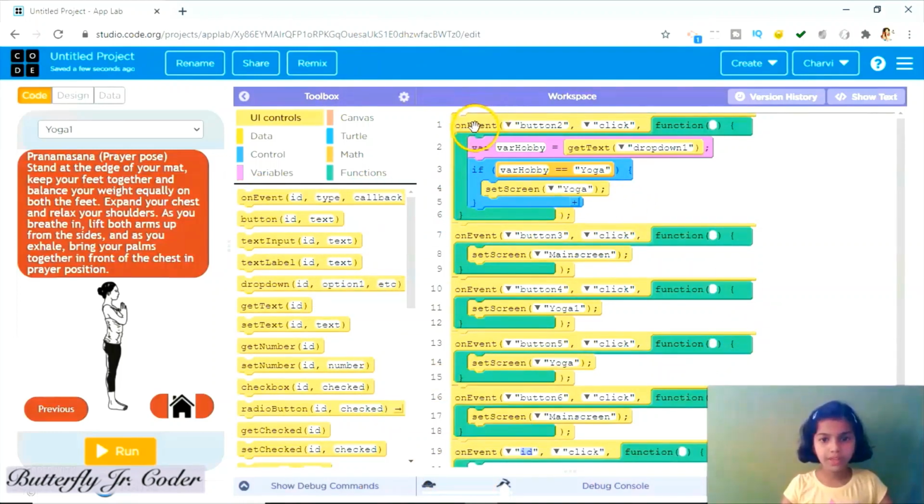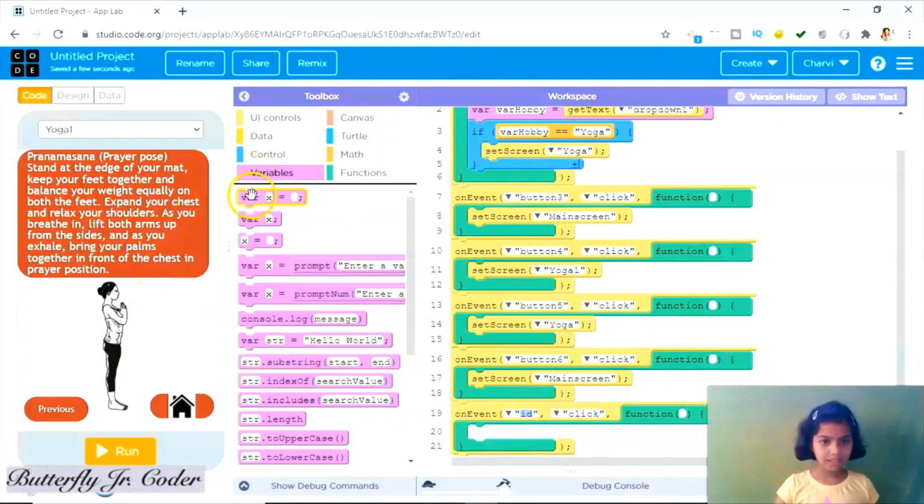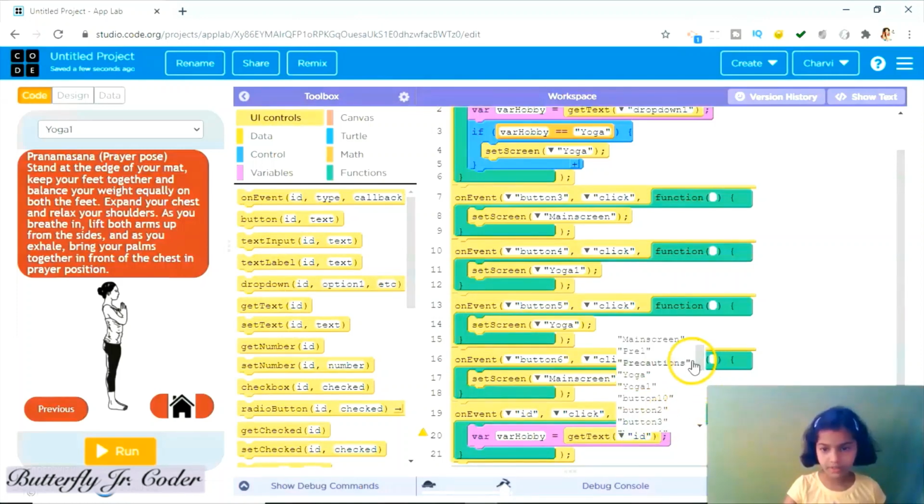Now let's take precautions. What we have done here, like that only we have to do here, but instead of yoga we have to write precautions. So here should be hobby equal to get text from drop down one.